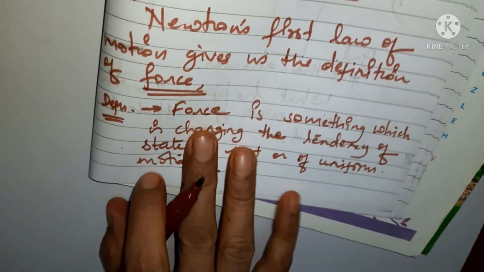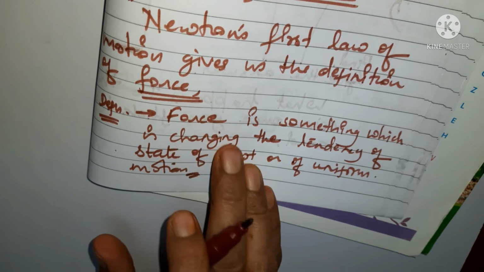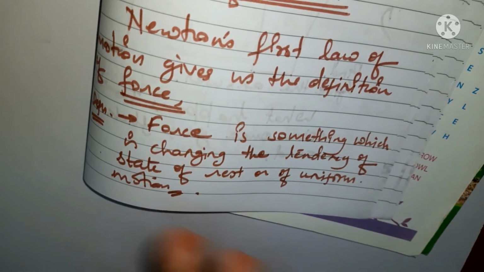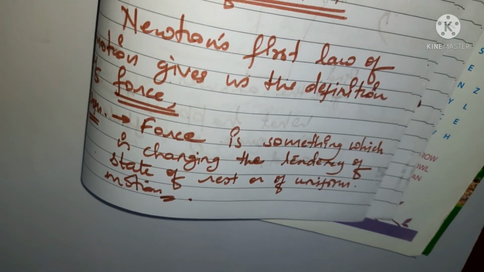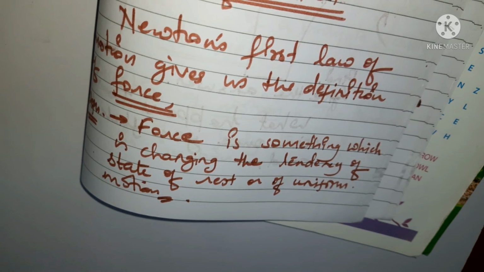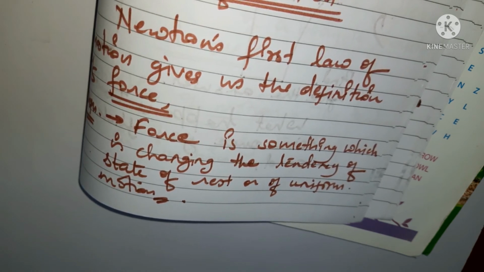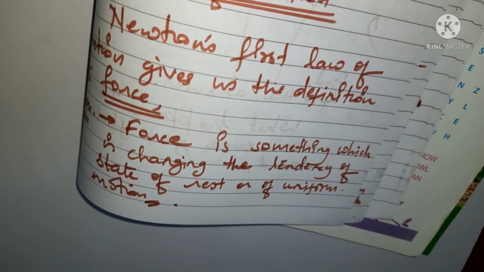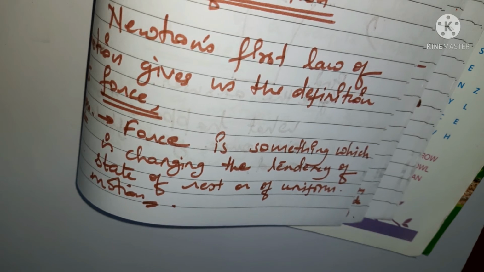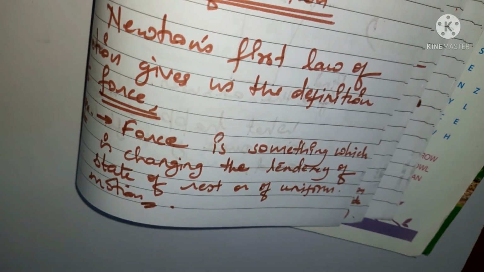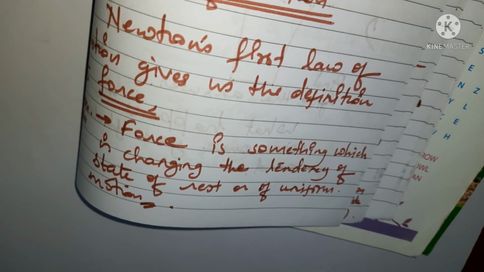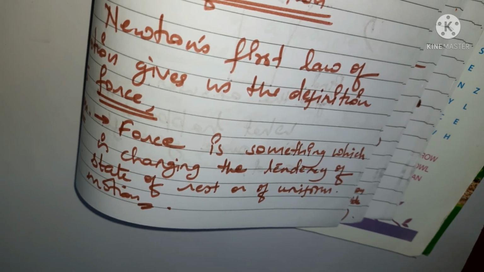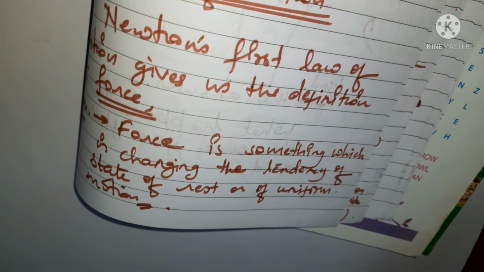Understood? What is force? Newton's first law of motion is describing force. It states that force is something which changes or tends to change the state of rest or uniform motion of a body. It keeps the object at rest, or it keeps the object in motion, until any external force is applied on it.